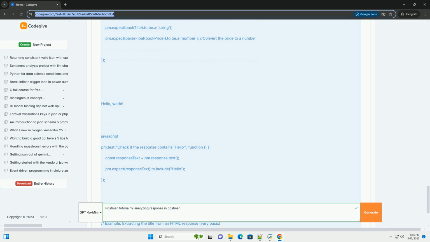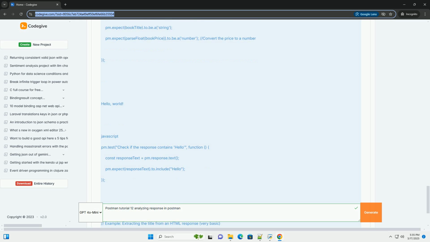Open Postman. Create a new request. Set the request type to GET. Enter the URL https://jsonplaceholder.typicode.com/posts. Click Send. You should receive a JSON response containing an array of post objects.